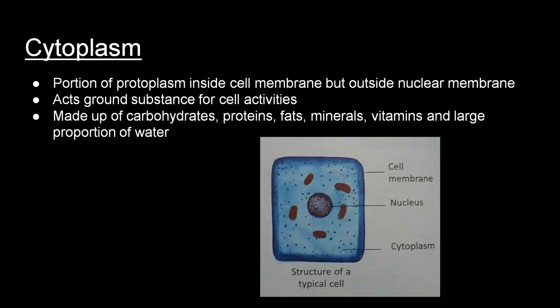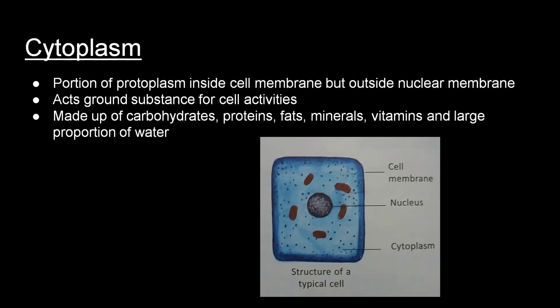Cytoplasm. See the picture of the cytoplasm and where it is present. The portion of the protoplasm lying inner to the cell membrane but outside the nuclear membrane is known as cytoplasm. This cytoplasm acts as a ground substance for all cell activities. That means in the cytoplasm, all the cellular activities take place.